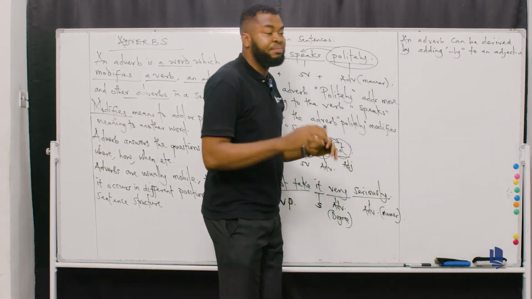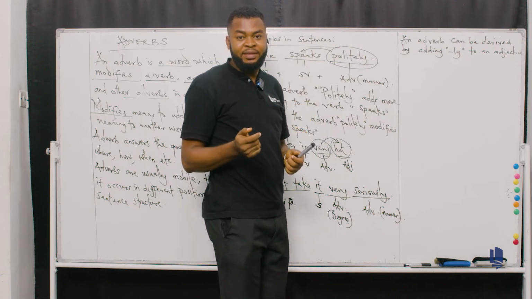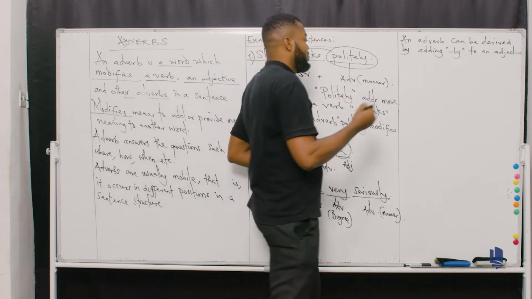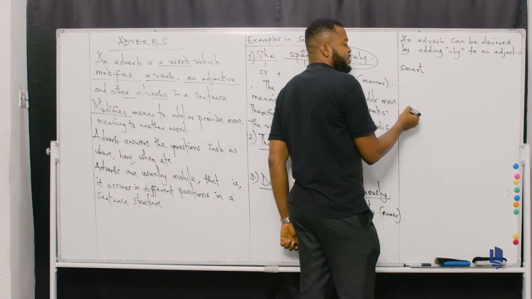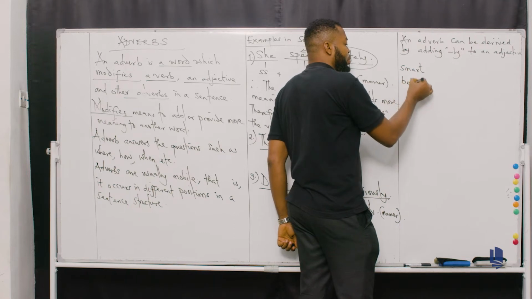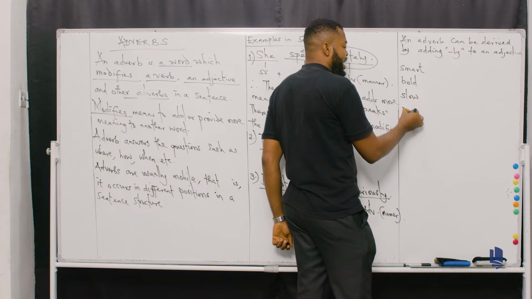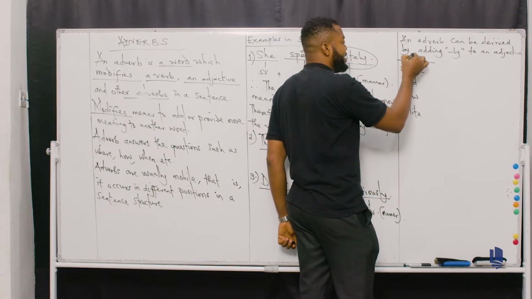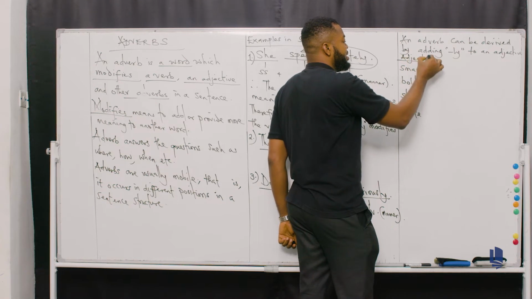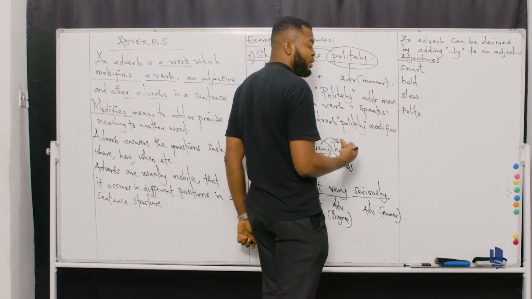An adverb can be derived by adding ly to an adjective, okay? Now look at this list of adjectives. Number one is smart. Can you see? Number two is bold, okay? Slow, polite. These are adjectives I'm writing. Let me even indicate it. These are adjectives. Don't forget. Smart, bold, slow, polite.